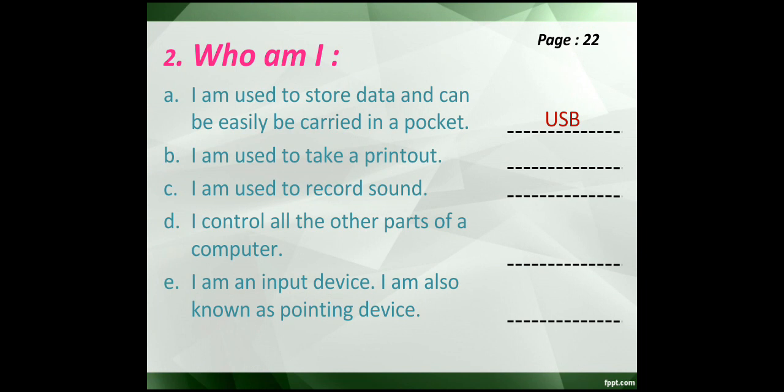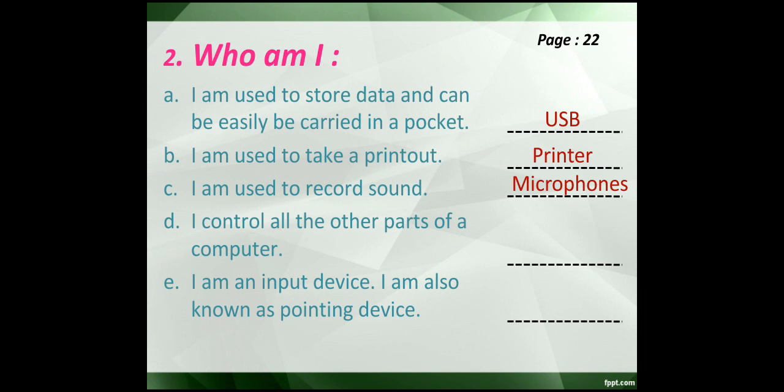Number B, I am used to take a printout. They are actually talking about the device that is used to take printouts. We take out printouts from a printer. C, I am used to record sound. Which device is used to record sounds? We use microphones to record sound.